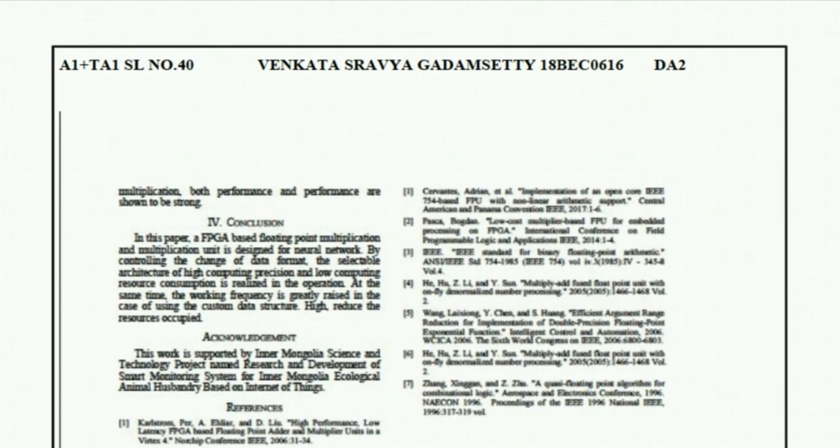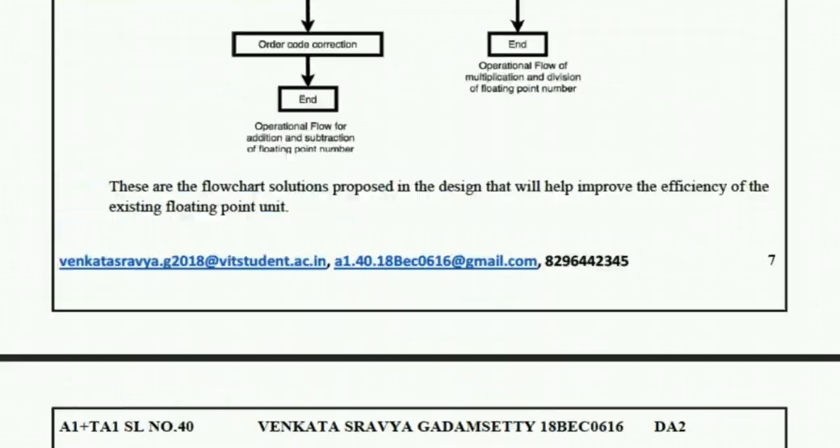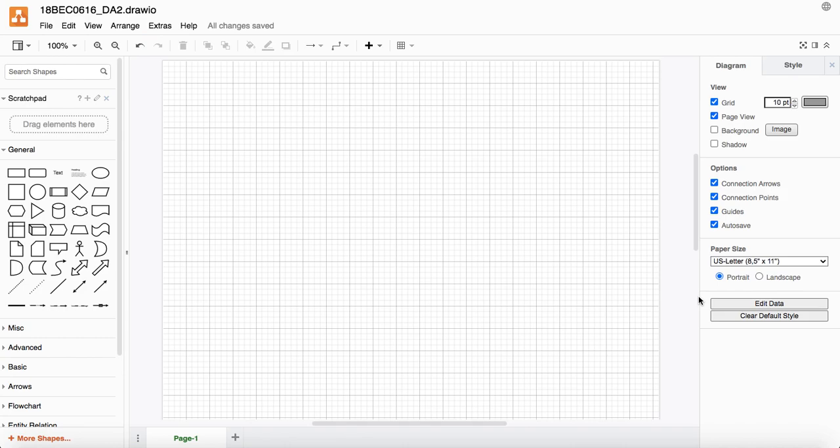Now I will be explaining how to use draw.io to create the visualizations I did in this paper. Okay, so this is the draw.io application that I used to create the block diagrams. As you can see, the name of the file is 18BEC0616 underscore DA2. This name can be changed as per the requirement.